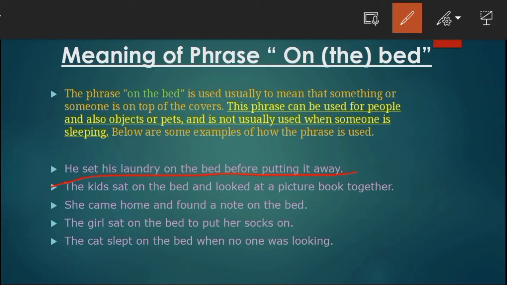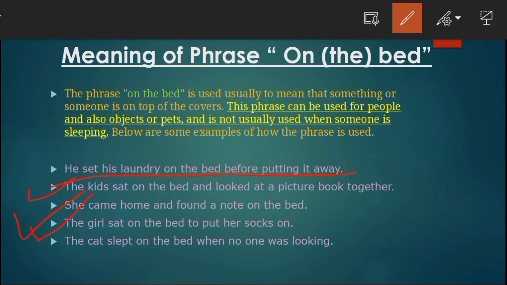He set his laundry on the top of the bed before putting it away. Let's see another one. The kids sat on the bed and looked at a picture book together. It means the kids sat on the top of the bed and looked at a picture book together. Third one. She came home and found a knot on the bed. It means she came home and found a knot on the top of the bed.